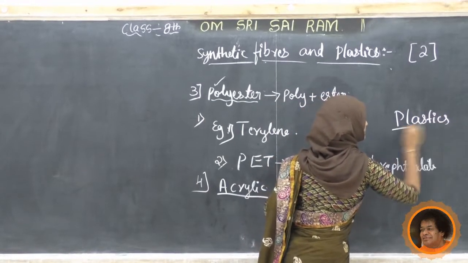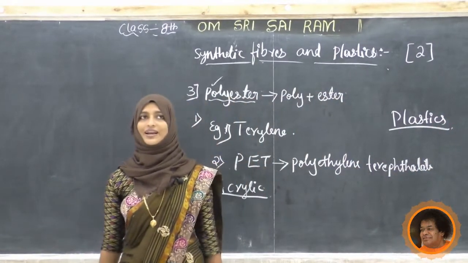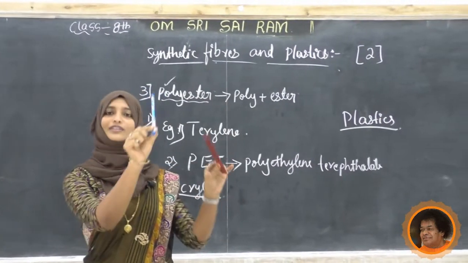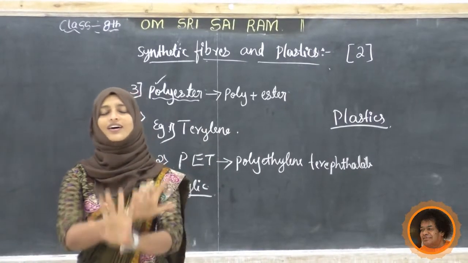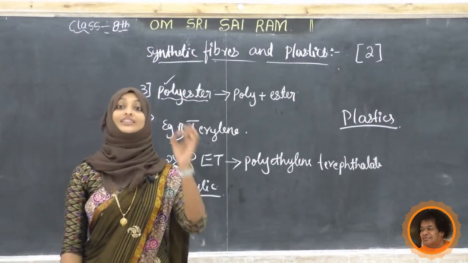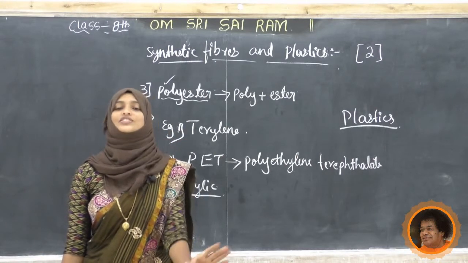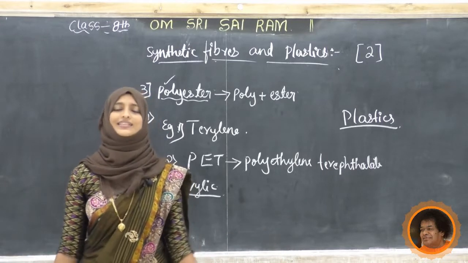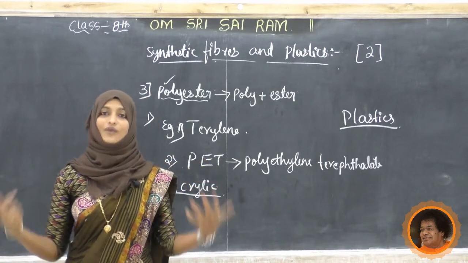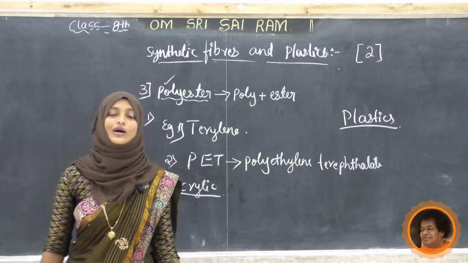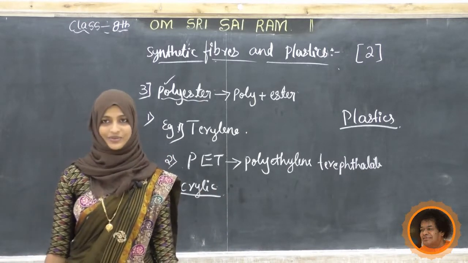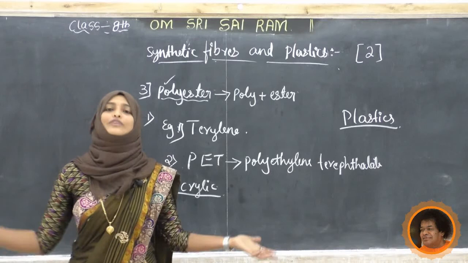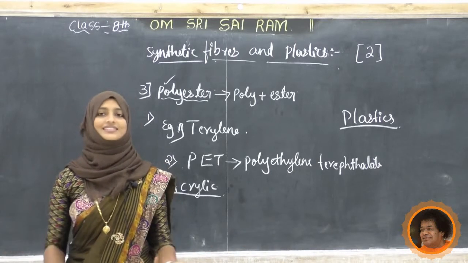Plastics. Have you seen any plastic material? Yeah, we are using a number of things, the scale, pen, all those things. Whatever we are getting nowadays is made of plastic. Without plastic, nowadays we can't imagine our life. Everything is made by this plastic itself. Nowadays our environment is not a green environment, we are seeing a plastic environment. Wherever we go, in floor, in soil, everywhere we can see plastic.